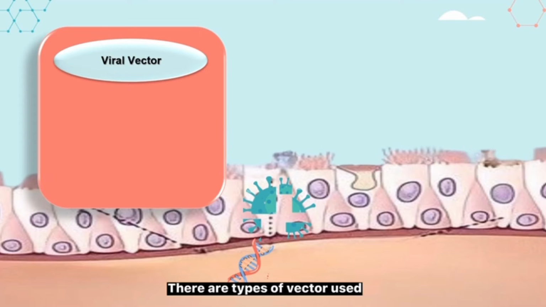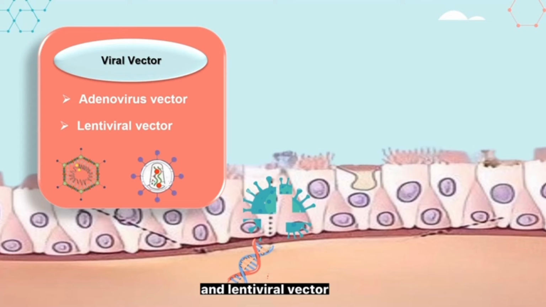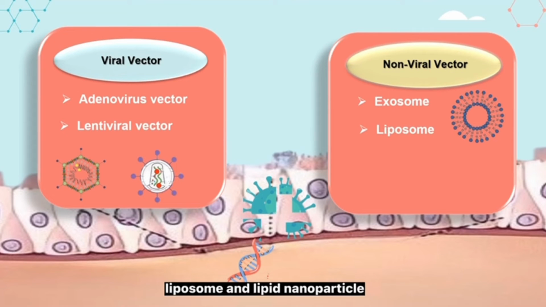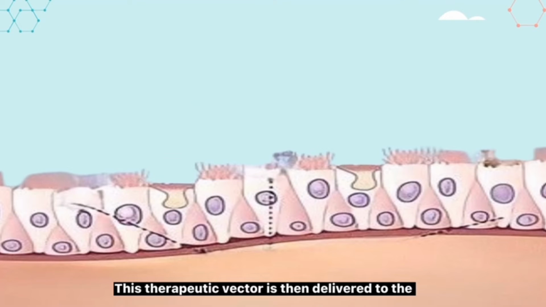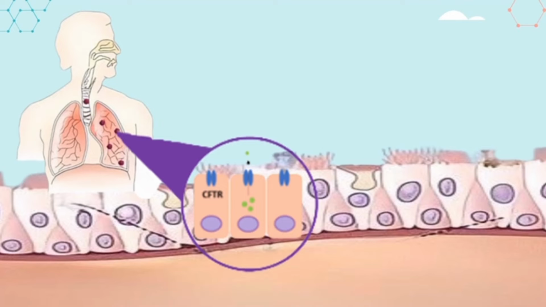There are types of vectors used, including viral vectors such as adenoviral vector and lentiviral vector, or non-viral vectors such as exosome, liposome, and lipid nanoparticle. The therapeutic vector is then delivered to the epithelial cells in the patient's airways.